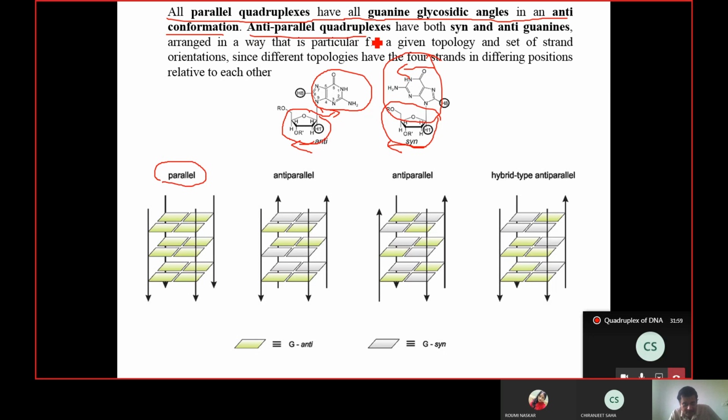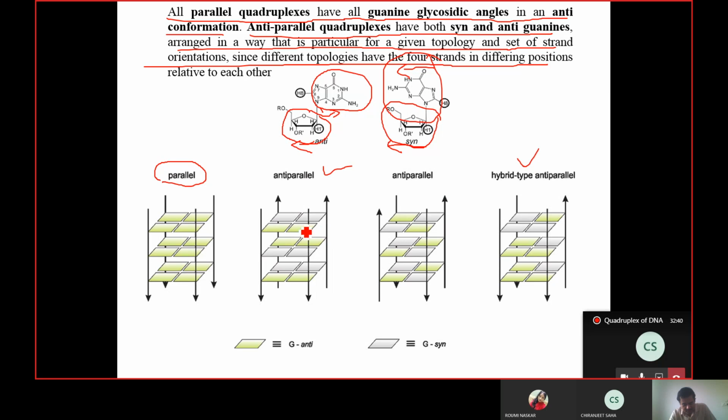Whereas anti-parallel quadruplexes have both syn and anti guanines arranged in a way that is particular for a given topology and a given set of strand orientations. Since different topologies have four strands in different positions relative to each other, we get many types of arrangements. Like these, some are syn and some are anti, but you see that we have various types of orientations of the strands, even if they are anti-parallel. This is also anti-parallel, and that is also anti-parallel, but there is a certain difference between these two.